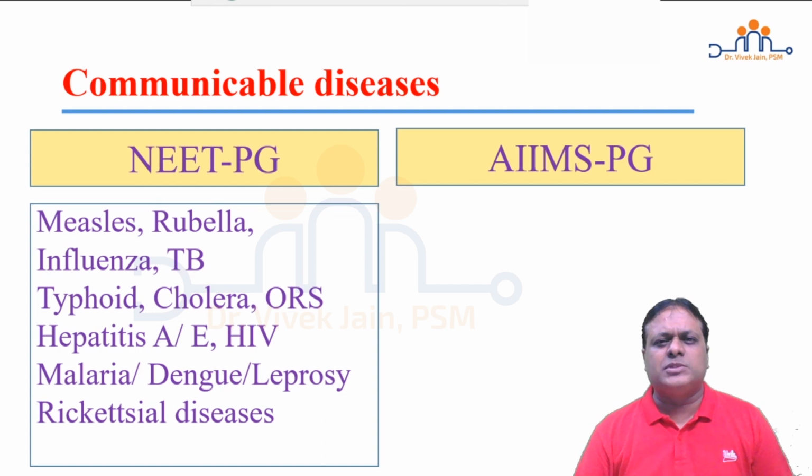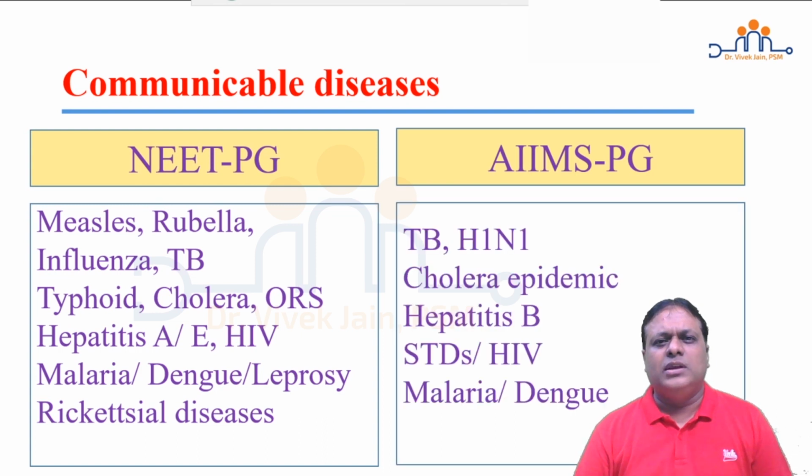When we look at AIIMS PG, they focus on tuberculosis, especially if there is any new diagnostic test or new development in the field of tuberculosis. H1N1, not just the classification or categorization of patients into various categories, but their individual treatment, how it is being carried out in India. Cholera epidemic, steps in the investigation, and what are the effective measures to control.